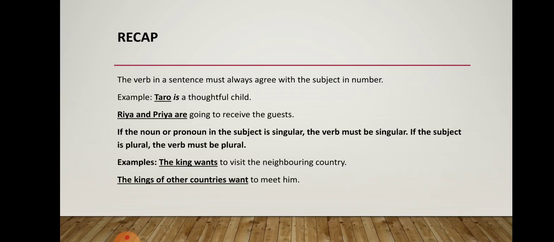Look at some more examples. The king wants to visit the neighboring country. Wants, though we have added s here, is a singular verb. The kings of other countries want to meet him. Now here, when we talk about only one king, we used wants, a singular verb. While in the other example, when we are talking about many kings of other countries, we have used want. That is the subject and its verb.